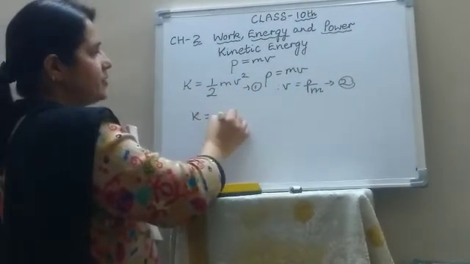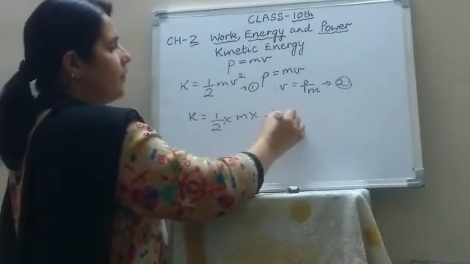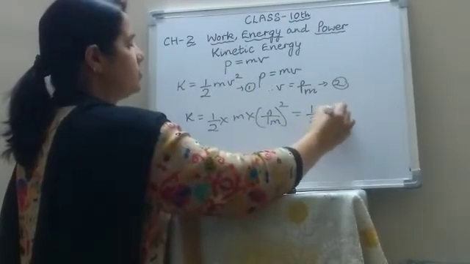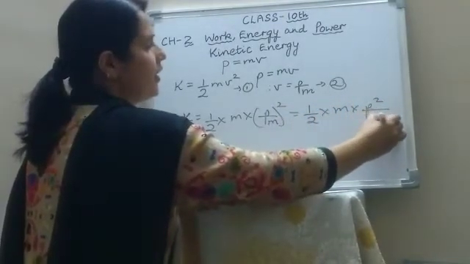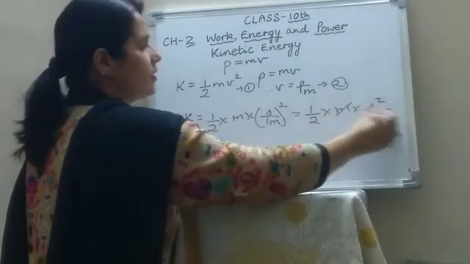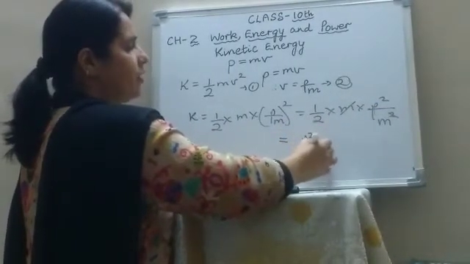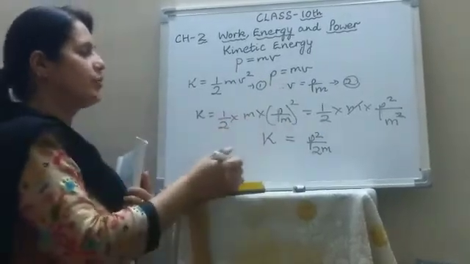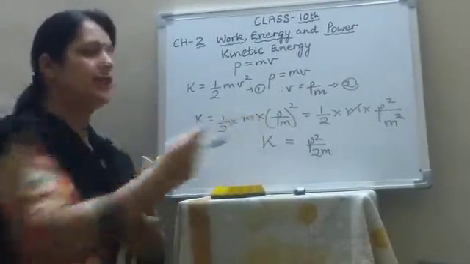So K becomes half into m into p upon m whole square. So it becomes half into m into p square upon m square. So one m cancels with this. So it becomes p square upon 2m. So kinetic energy equals p square upon 2m. This is another formula for kinetic energy in terms of linear momentum.